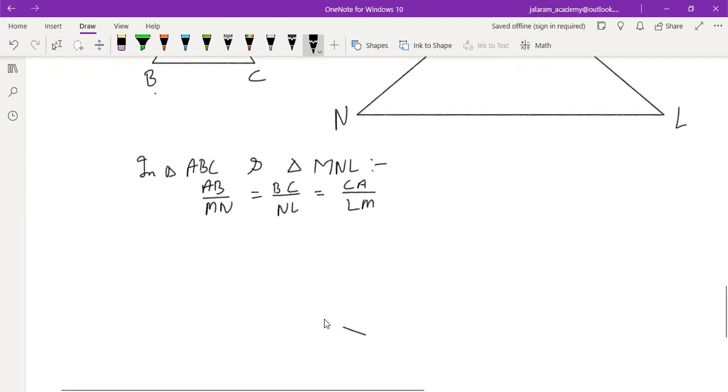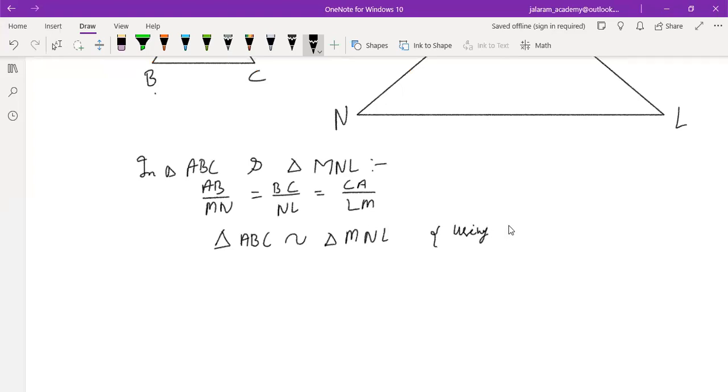Then it is said that triangles are similar. That is, triangle ABC is similar to triangle MNL. And this phenomenon is called SSS criteria of similarity.